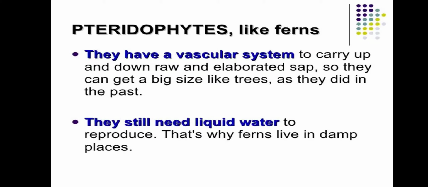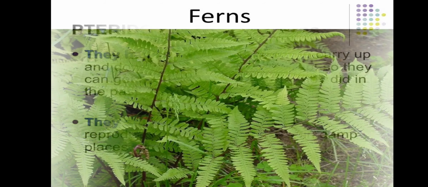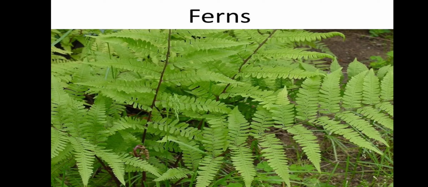They prefer damp places, and also they have true roots, stems and leaves. Stems grow underground or above the ground. Ferns reproduce by spores, which are usually found on the lower surface of the leaves. You can see in the diagram, these are ferns.